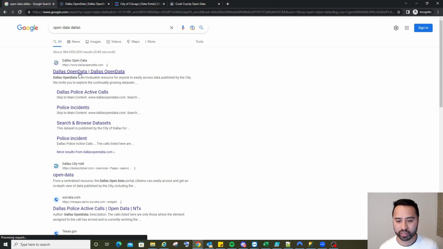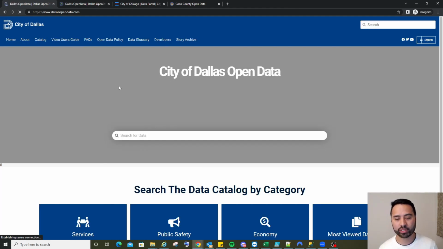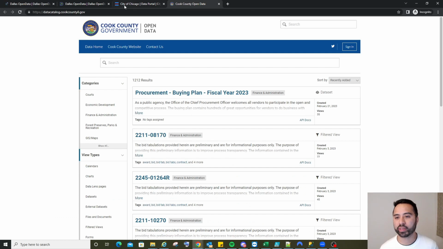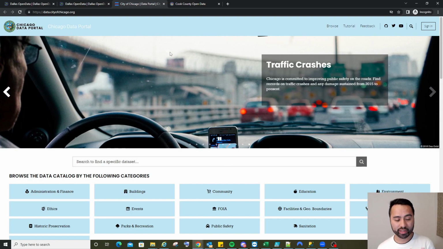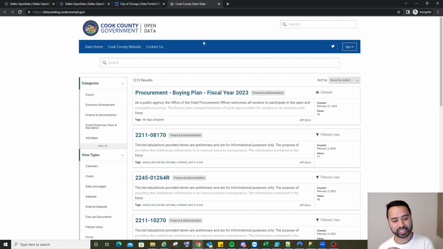But if I click on it, again, this applies to Texas, to Illinois. I can do the same thing when it comes to Chicago open data. My suggestion would be to not only look for the city that you're in, but also look for the county, because a lot of times the county has that information already, but it might not be as easy to find. So let's say I'm in Chicago, Cook County.